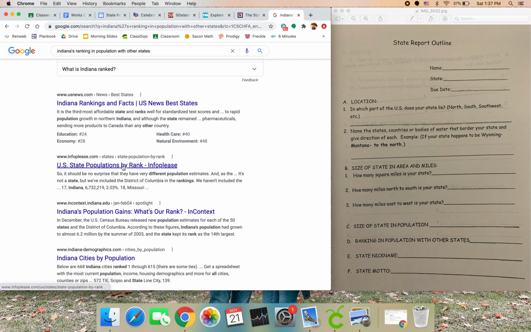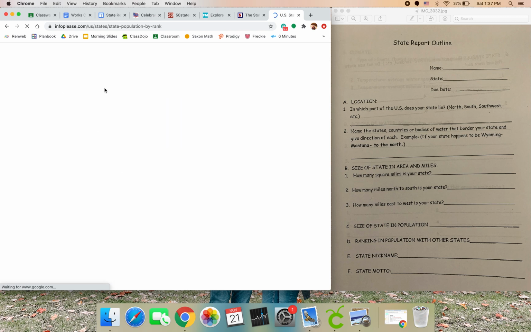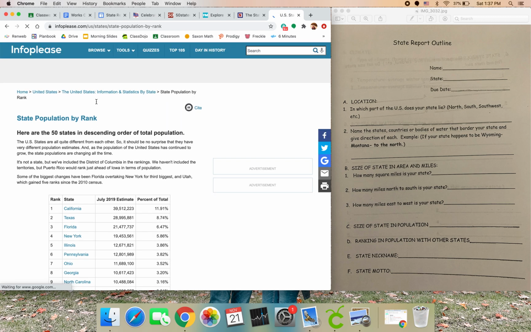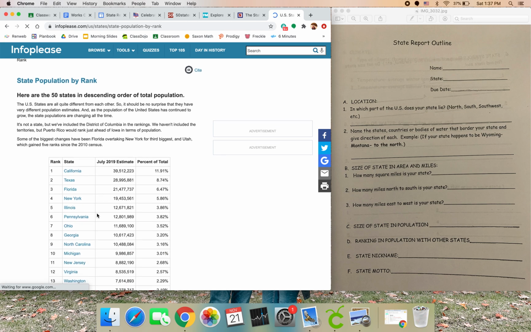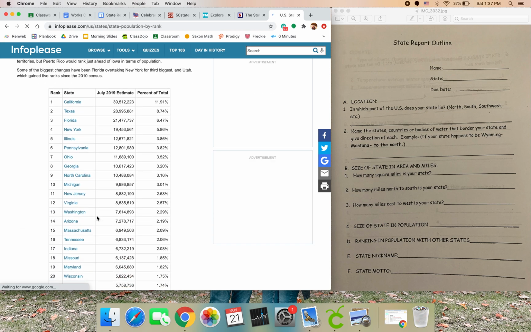So if we go to something like this, U.S. populations by rank. I'm pretty sure this is one of the ones that I have for you. Okay, this is another really good website. If we come down here, I would have to find Indiana. Perfect. The state rank is 17, and this is how many people live there.